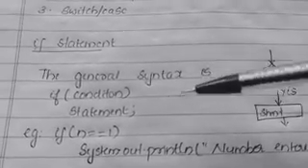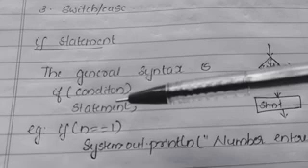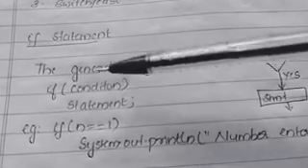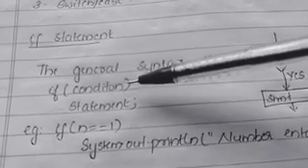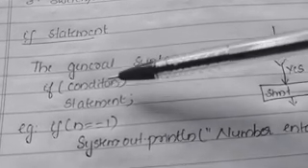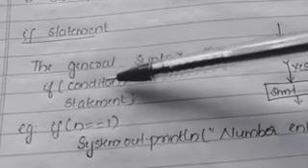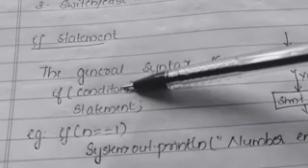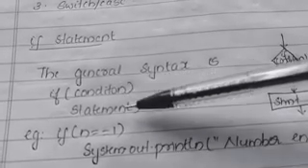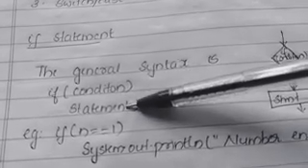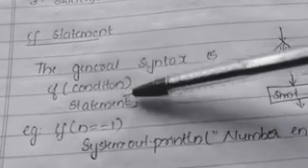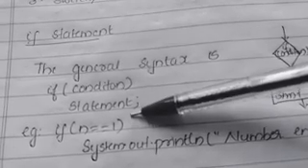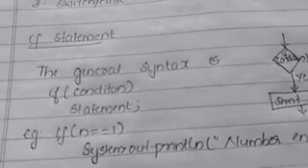The general syntax of simple if statement is: if, inside the bracket condition, and close the bracket. Here we are checking a condition. If the condition we checked is true, then we will execute a group of statements. That statement will follow the if condition. So this is the syntax of simple if statement.